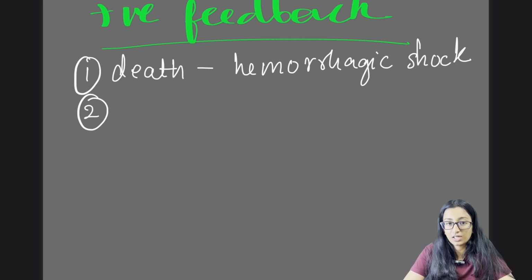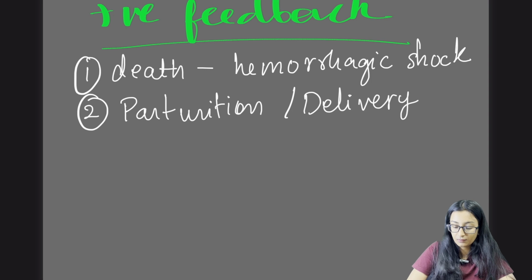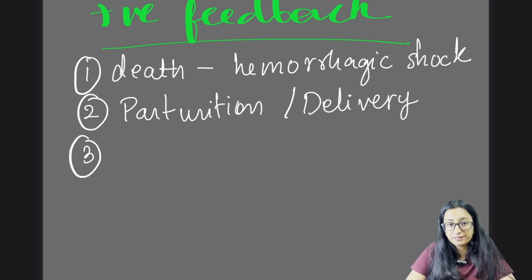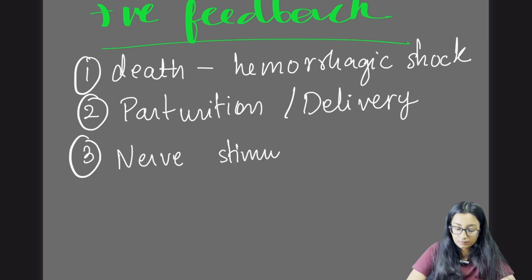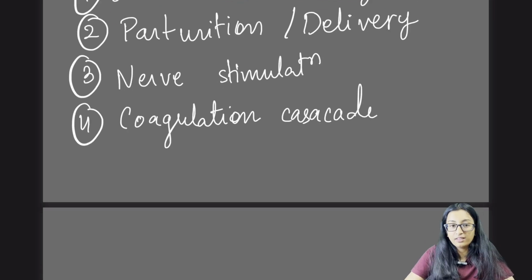When there is more contraction, there will be more oxytocin. Hence, there is positive feedback and the baby comes out. Other examples are nerve stimulation and the coagulation cascade.